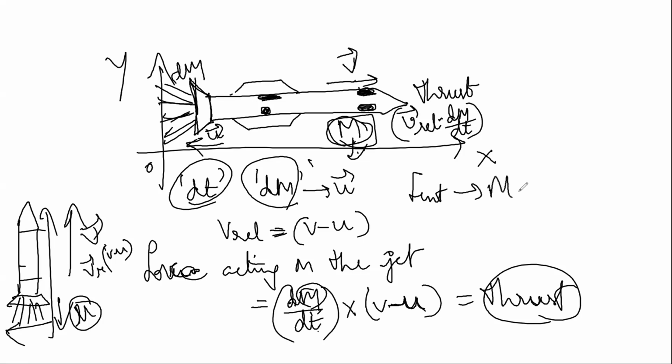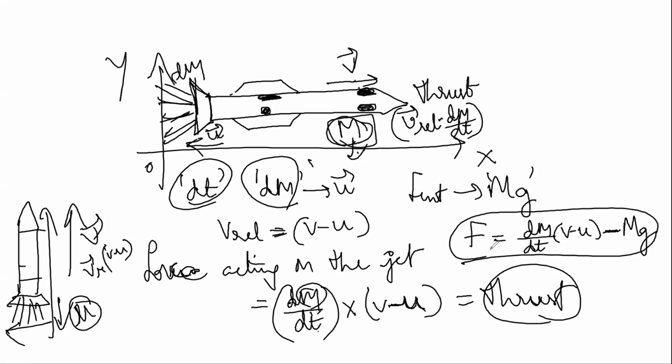Now F external will be what? mg, the weight of the rocket: mass into acceleration due to gravity. Now what is the force acting in the forward direction, here the upward direction? It is dm by dt into v minus u minus mg, because acceleration due to gravity tries to pull the rocket downward, right? So minus mg. So that is the reason we write minus mg here. So far it is clear, no?